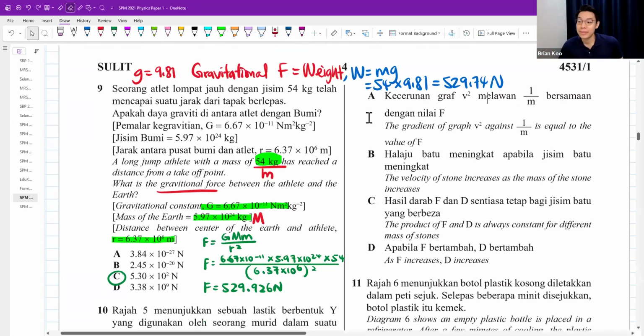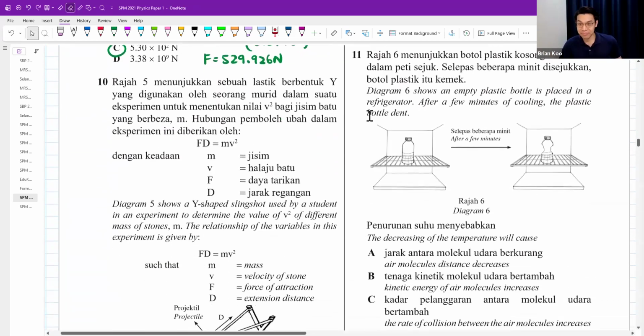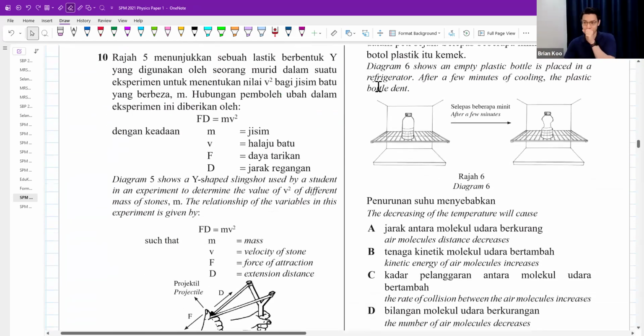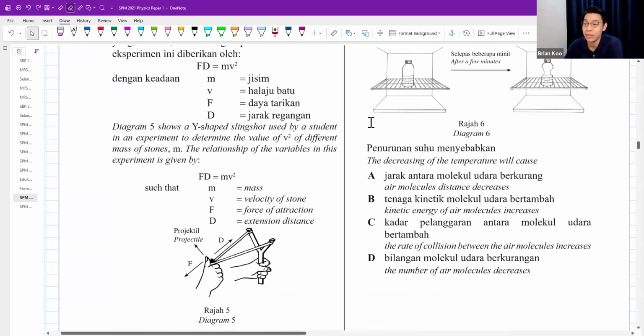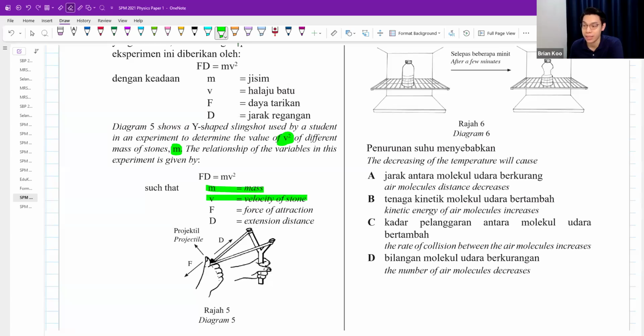Number 10. Diagram 5 shows a Y-shaped slingshot used by a student in an experiment to determine the value of V squared of different mass of stones. We're conducting an experiment to figure out V squared and m, velocity of stone and also mass.